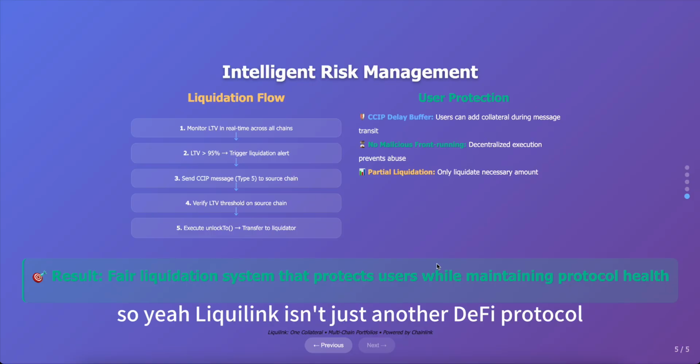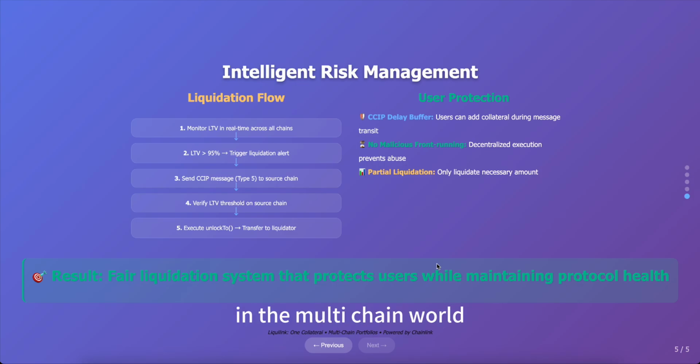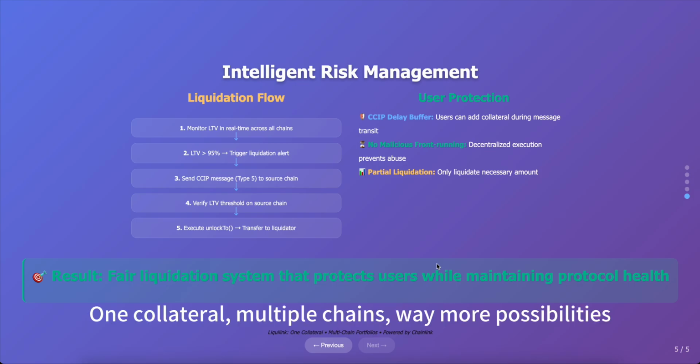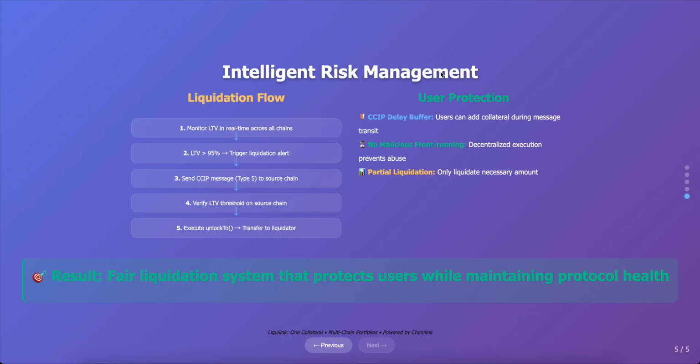So yeah, Liquilink isn't just another DeFi protocol. We are rethinking how lending should work in the multi-chain world. One collateral, multiple chains, way more possibilities. And next, I will demo the product to you.